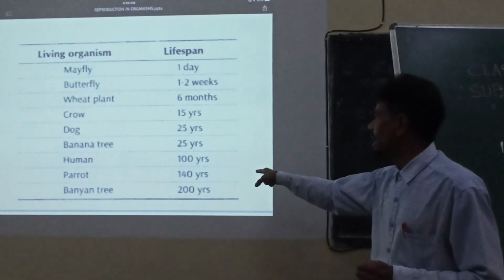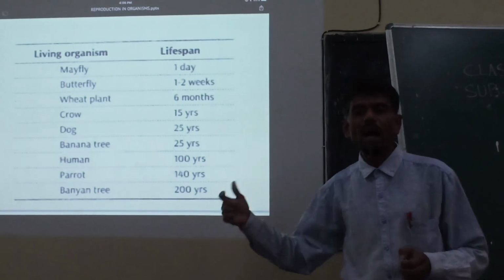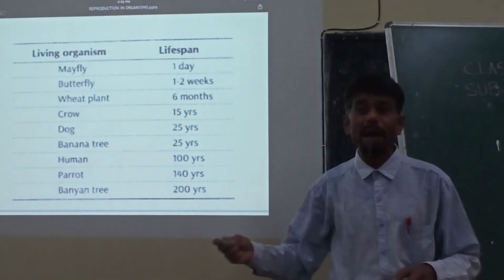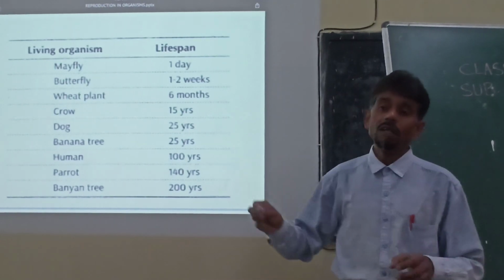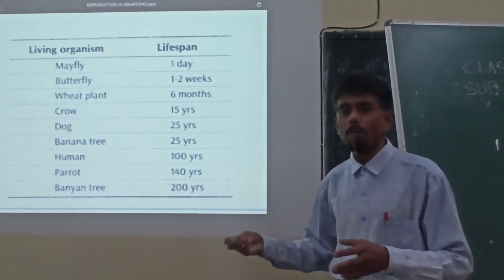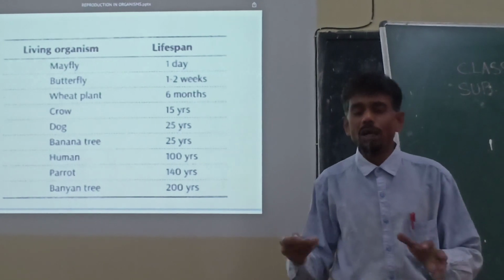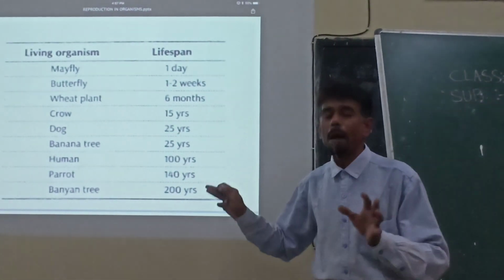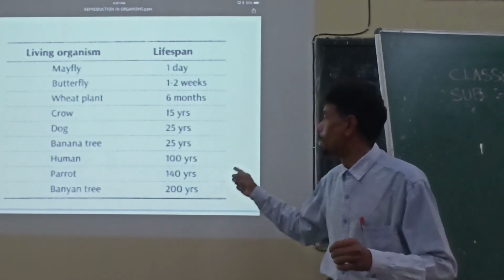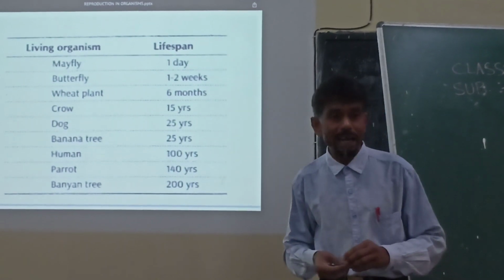For a banyan tree, sometimes 200 to even 500 years. A mango tree, 200 to 300 years. Although the size of a banyan tree or mango tree might appear the same in most cases, they vary with respect to lifespan.